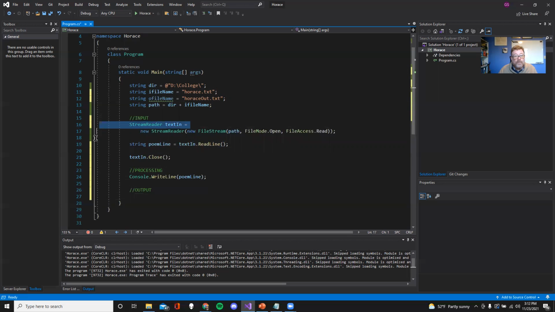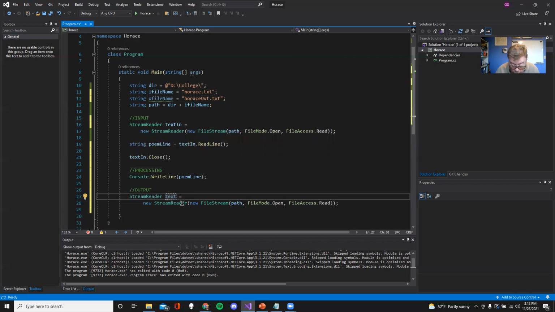So remember, it's almost identical here. What I'm going to do is grab this line because I don't feel like retyping all that. And I'm going to put that there, except this is going to be a variable, which I'm going to call text out. Okay. It's like 12 times to get 3 characters.